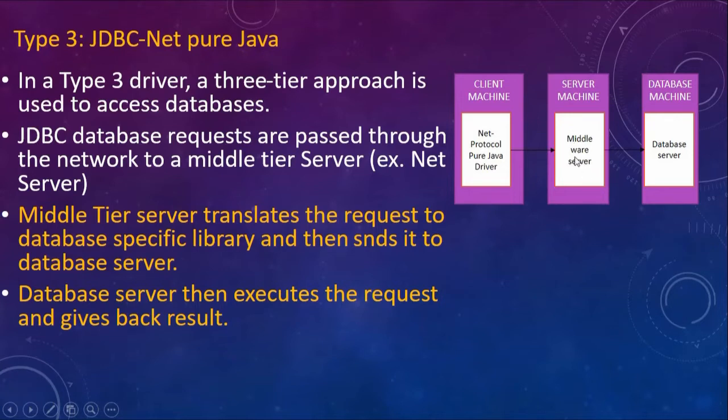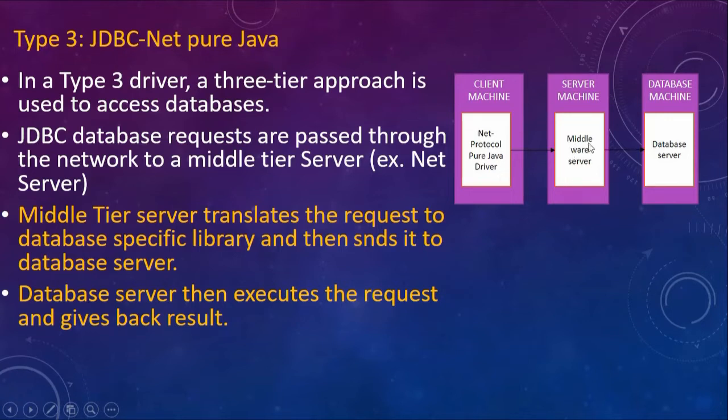Now what this middle tier or middleware server does is it translates this request to the database specific library and then sends it to the database server. Then the database server will execute the request and finally send the result back. So in simple words, the type 3 or JDBC Net Pure Java driver simply passes whatever JDBC requests there are, searching something on the database, inserting, deleting something on the database, to the database server through the middleware.